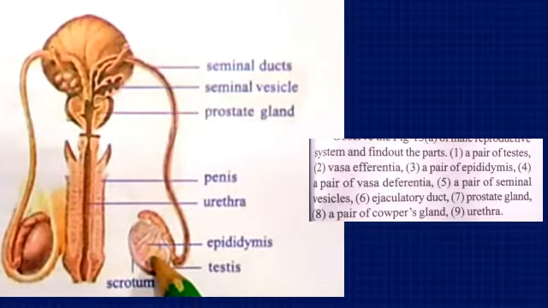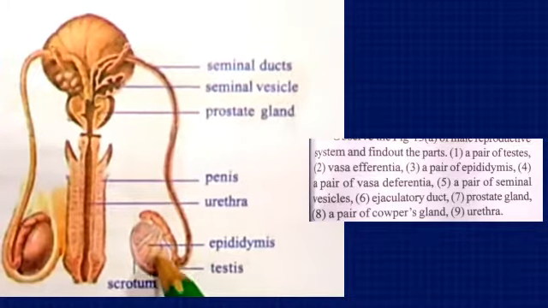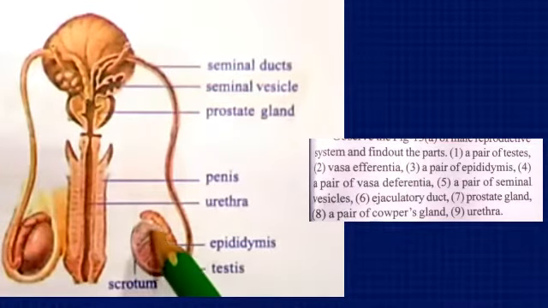From vasa efferentia, the sperms come into the epididymis, which is also a part found within the testis. The vasa efferentia, epididymis, and then the vasa deferentia are all tubules, connected one by one. Through that, the sperms move outside.